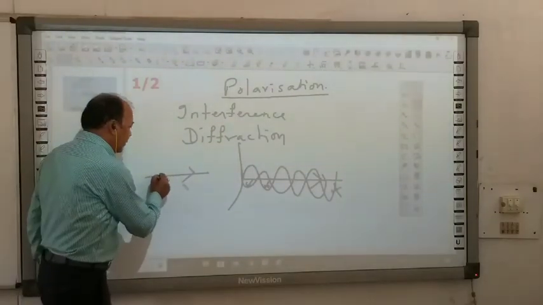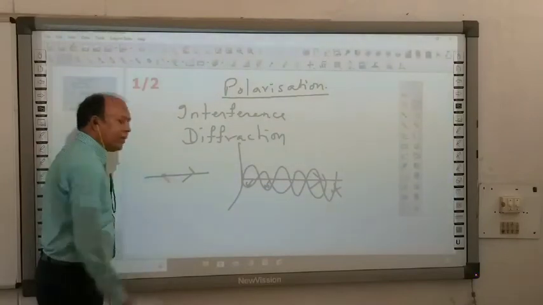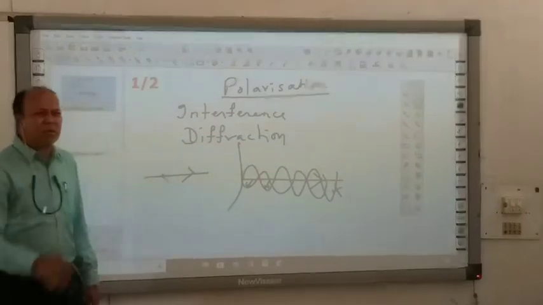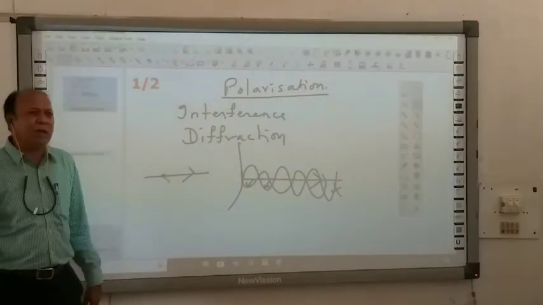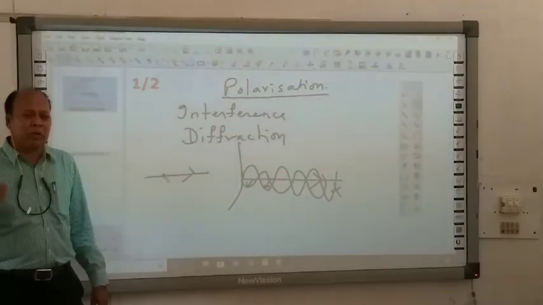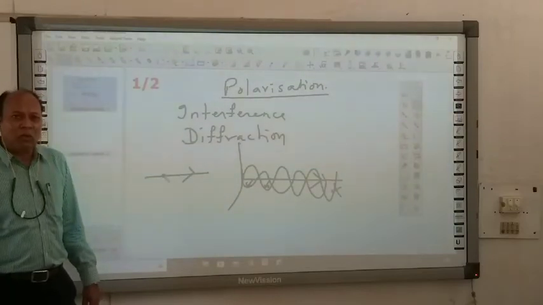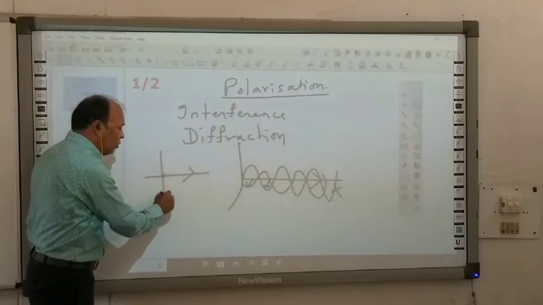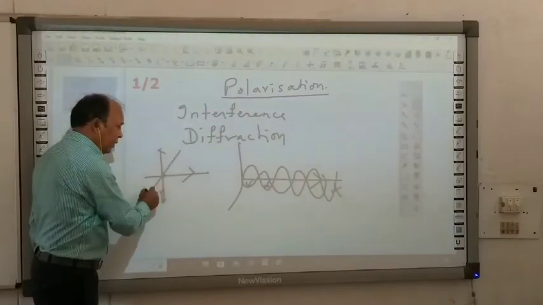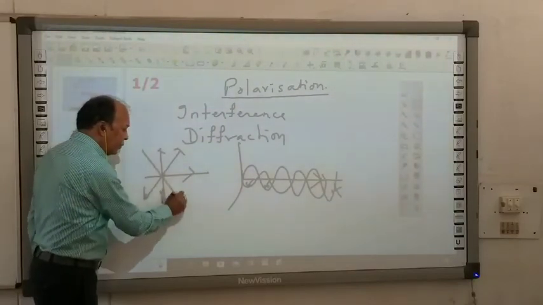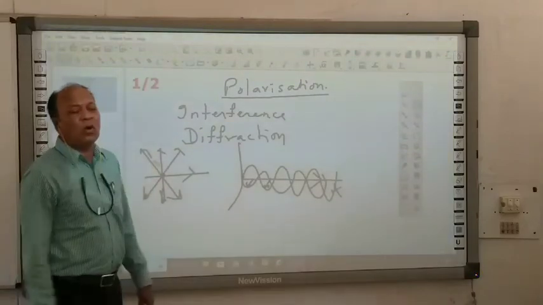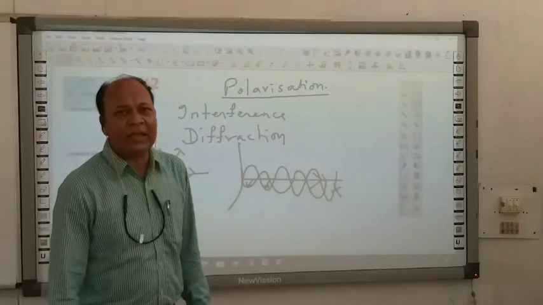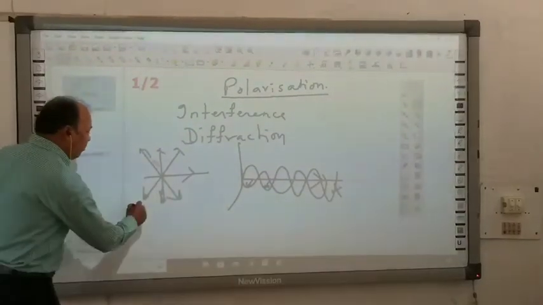Suppose this is the source of light. You will observe that in the presence of some other light, if this part is illuminated, whether it is the primary source or a secondary source, the optical vectors will oscillate in all possible directions in this way. When these optical vectors are not biased, they are oscillating in all possible directions. This light is known as unpolarized light.